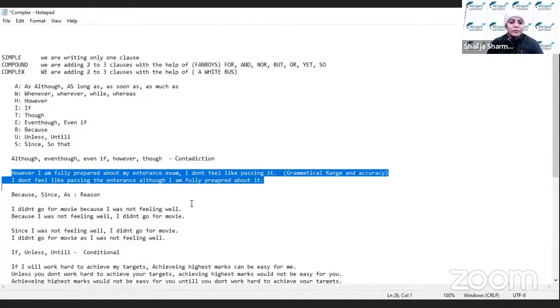Now the next and very important concept is reason. अब reason के लिए हम क्या use कर सकते हैं? Because, since and as. I'm very sure कि ज़्यादातर बच्चे because को use करते हैं, but I am also sure they are not aware about since and as, कि हम because की जगह since and as का भी use कर सकते हैं.